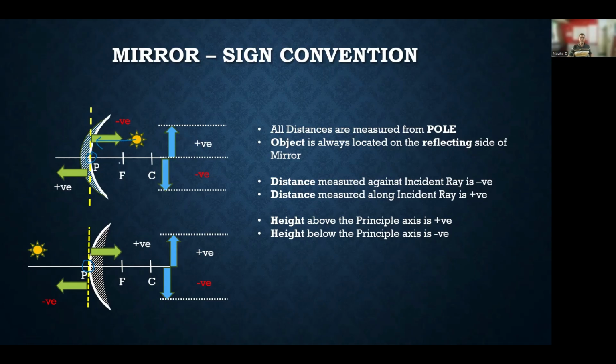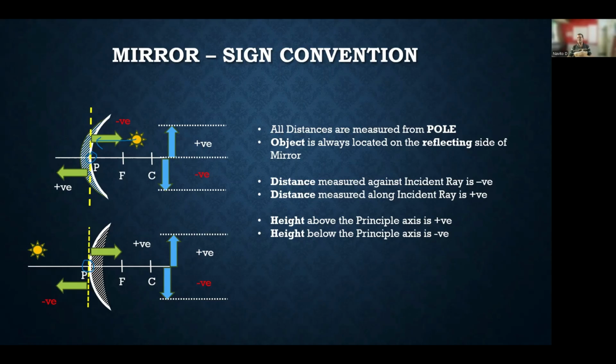That means the focal length of a concave mirror is negative. The radius of curvature of a concave mirror is negative. The distance of the object is always negative because it's always on the reflecting side. Height of the object, if the height of the object is above the principal axis, then it's considered to be positive.